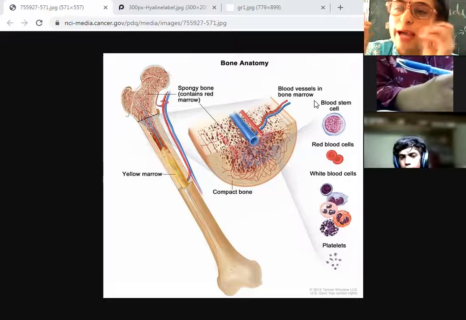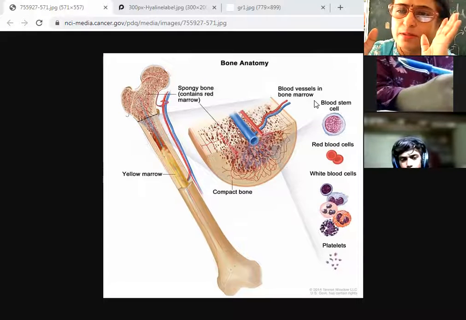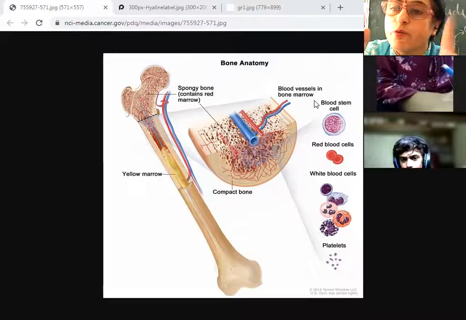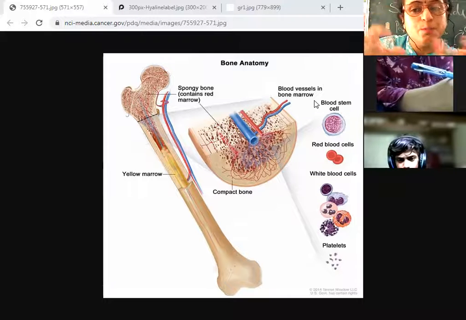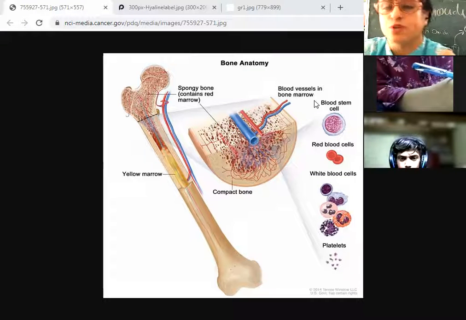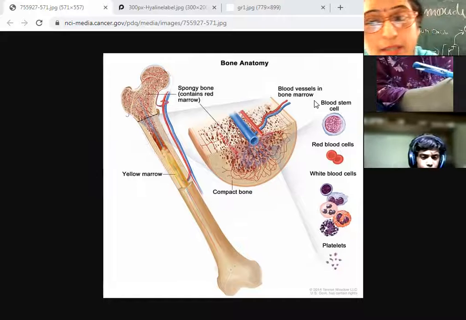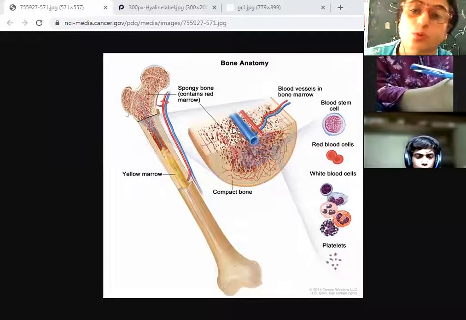Nearly 4 lakh of RBC die on daily basis. So it means that bone marrow is producing on daily basis millions of RBC. And these RBC then move to the blood through the blood vessels.